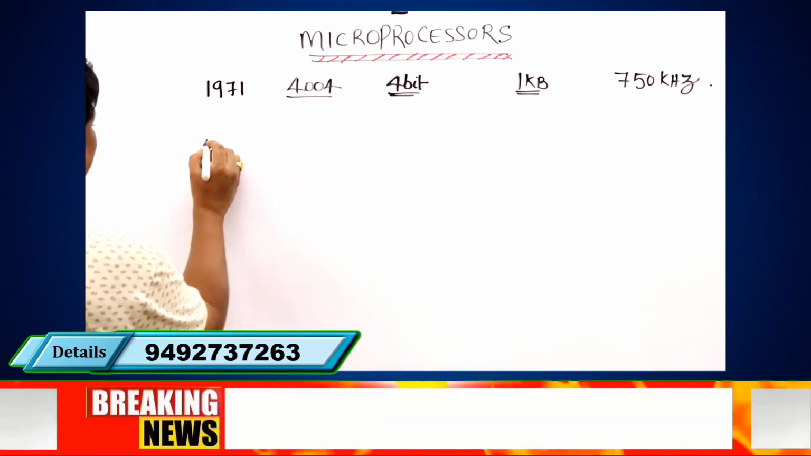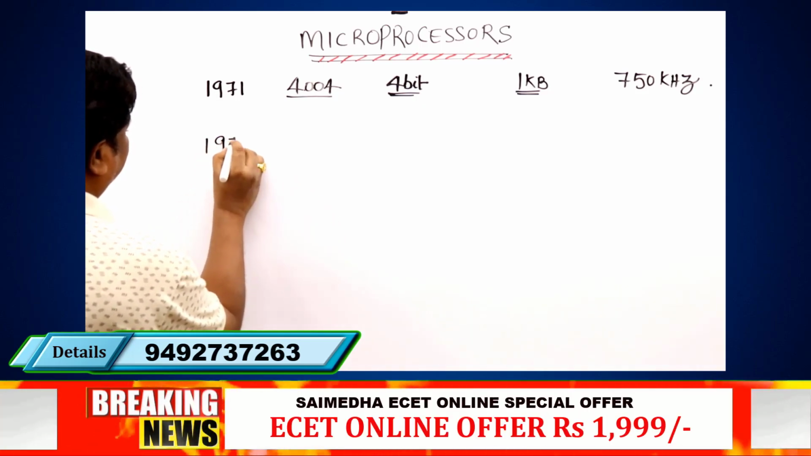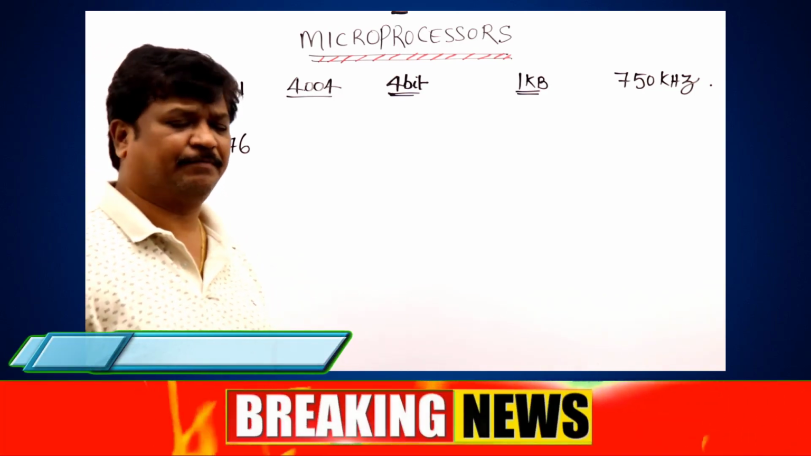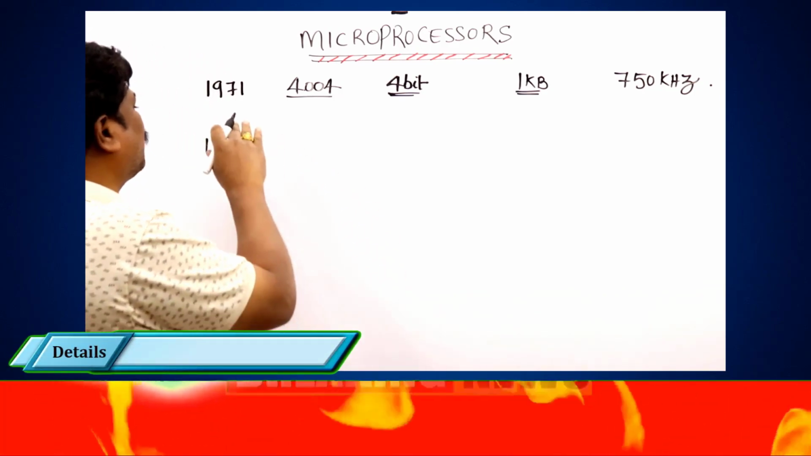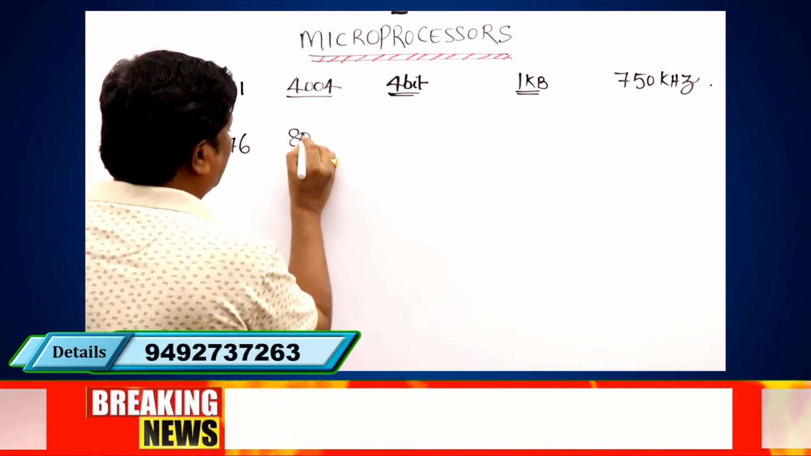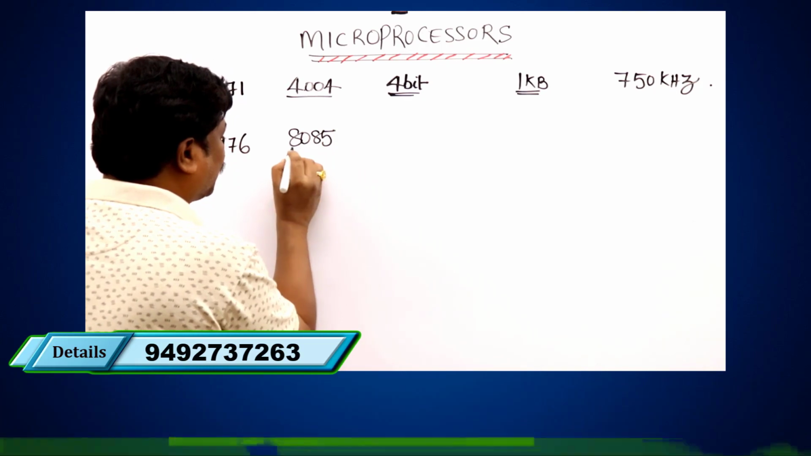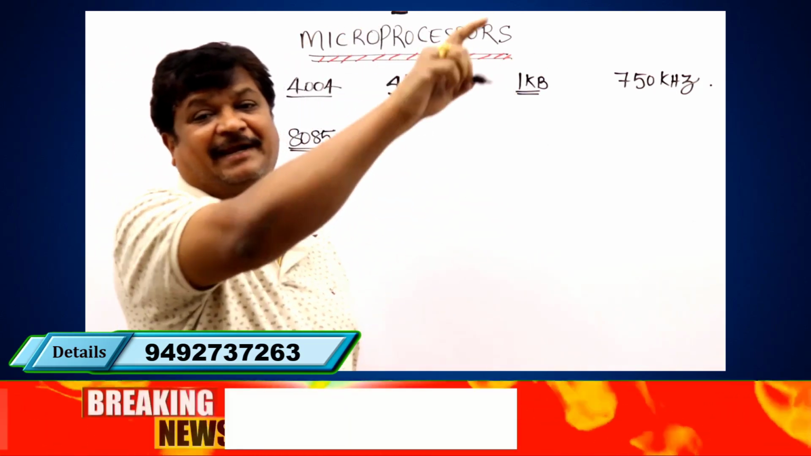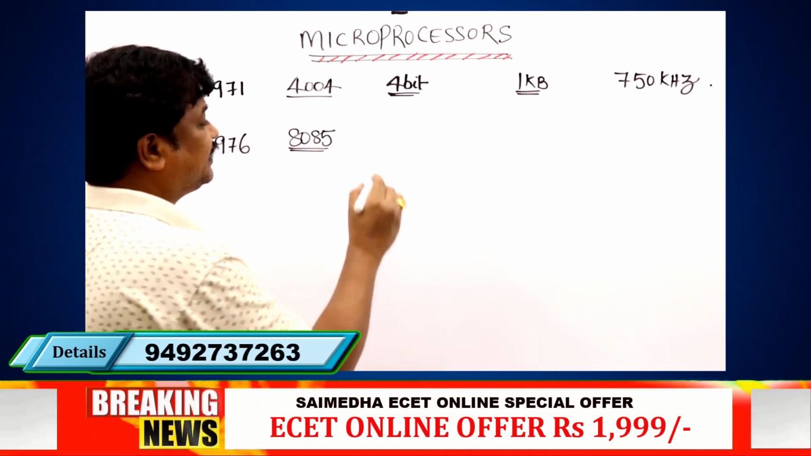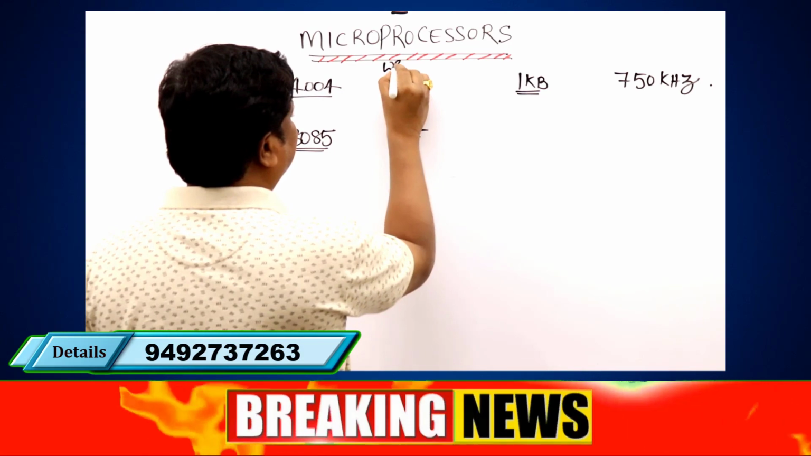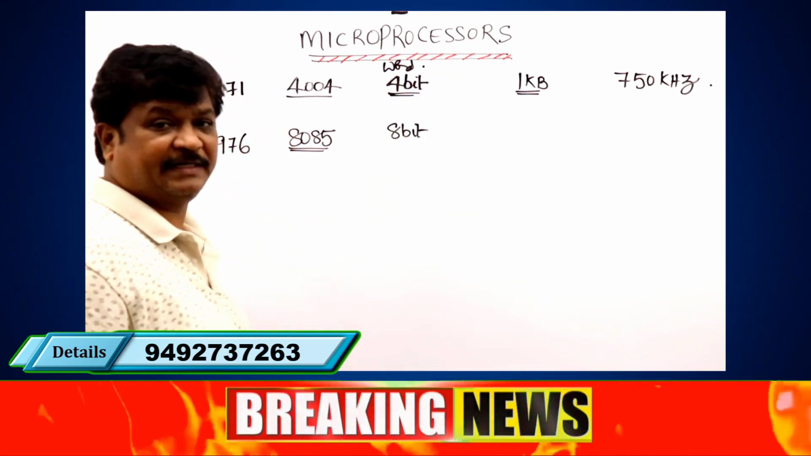Now, in 1976, there is a popular microprocessor. Meanwhile, there are many others, but we are not going to concentrate on those. That is the 8085 microprocessor. It is one of the most popular microprocessors in the beginning days, which is an 8-bit microprocessor. The word length is 8 bits.